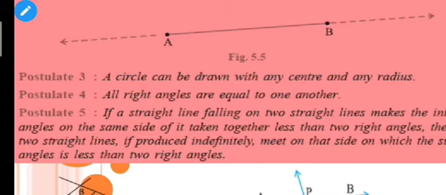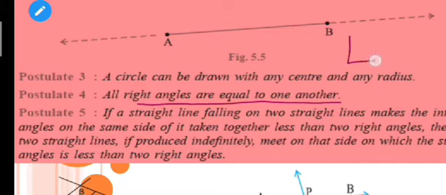And after that, postulate number 4 is saying that all right angles are equal to one another. Obviously, what do you mean by right angles? You know that a right angle is the measure of 90 degrees. So if I have a right angle here and a right angle here, obviously these two 90 degrees are equal, right?